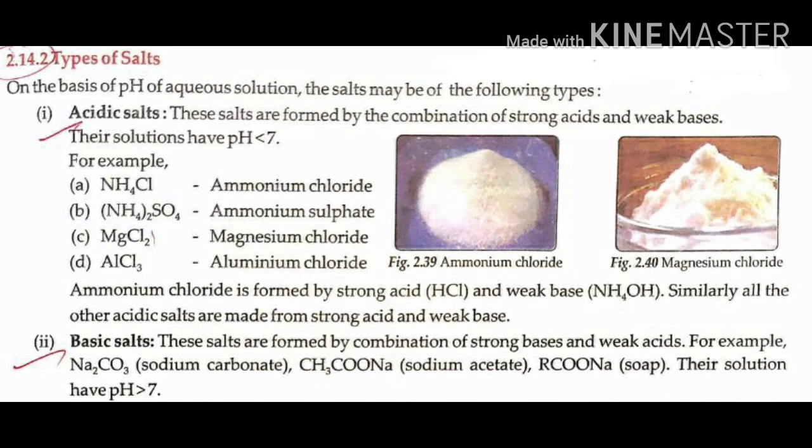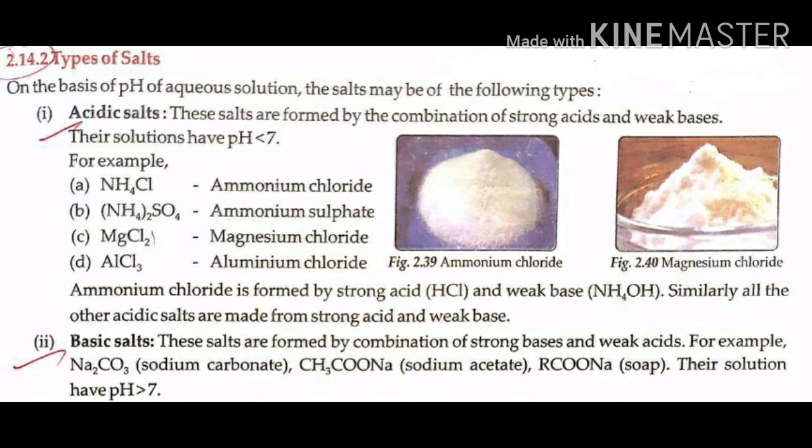For example, NH4Cl ammonium chloride, (NH4)2SO4 ammonium sulfate, MgCl2 magnesium chloride and AlCl3 aluminium chloride. Ammonium chloride is formed by the strong acid hydrochloric acid HCl and weak base ammonium hydroxide NH4OH. Similarly, all the other acidic salts are made from strong acid and weak base.